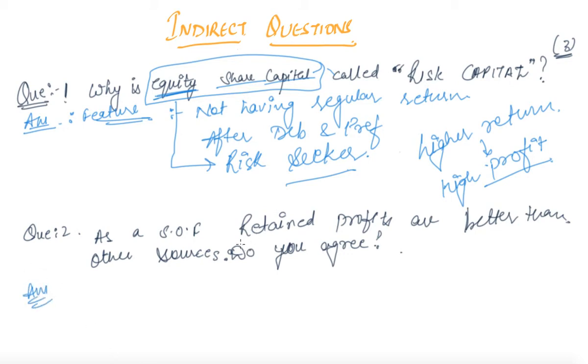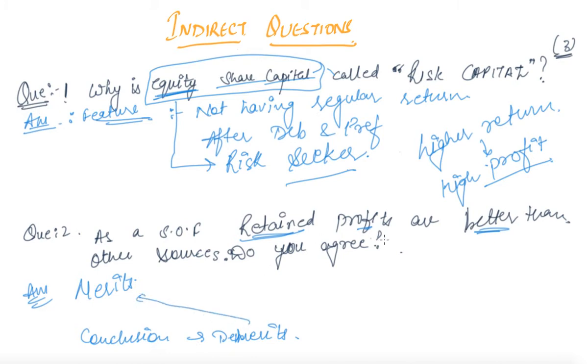See, in this case, how retained earnings are better than other sources has been asked. So you are supposed to write down the merits and a conclusion as well. In the conclusion, you write that even though retained profits have a few demerits, still, if we compare retained profits with other sources, yes, we can say that retained earnings are secure.